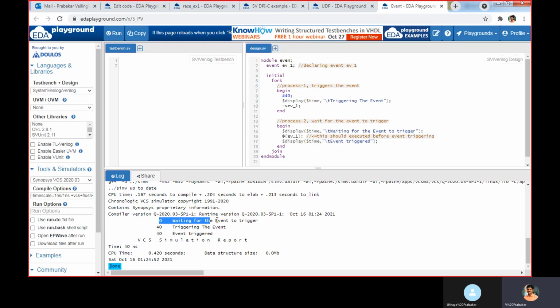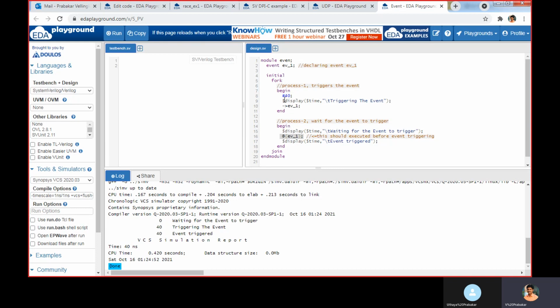As mentioned here, both processes start at the same time. This will happen after 40. So first we will get this display, waiting for the event to trigger. Then it is waiting for EV1 to trigger.